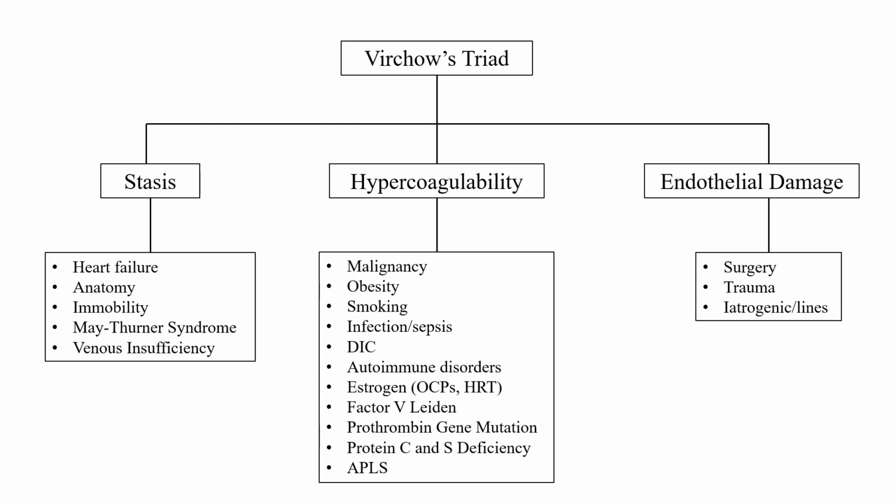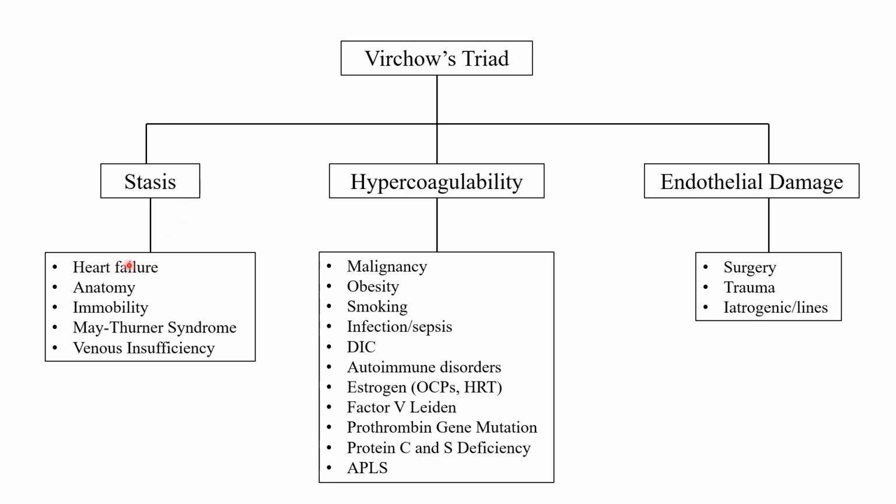Talking about the pathophysiology, the important thing to remember is Virchow's triad. So for Virchow's triad, it is stasis, meaning blood stasis, hypercoagulability, and endothelial damage. We'll start on the left here with stasis. Stasis is, as it sounds, anything that's going to slow down the venous blood flow, or arterial, but we're talking about vein thrombus here.